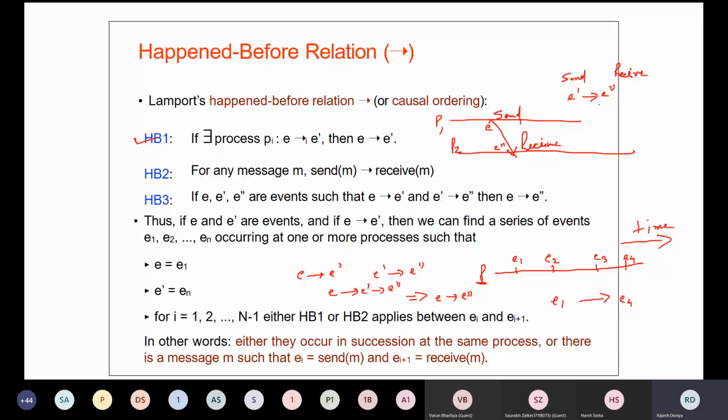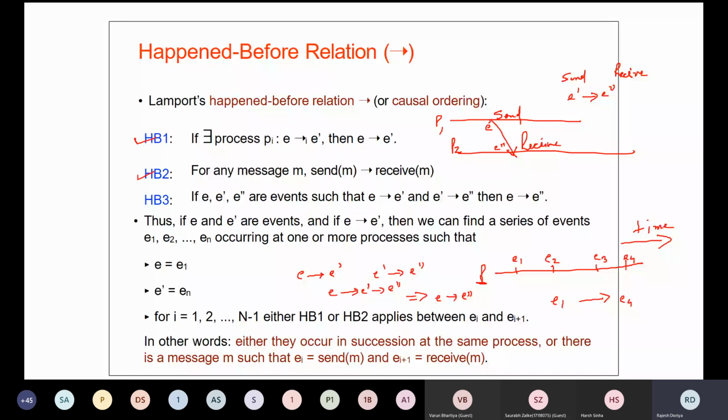Okay, where E dash is your send and E double dash is your receive event. So we can say that E dash will happen before E double dash. Is that clear? Yes, sir. So your HB2 is clear.